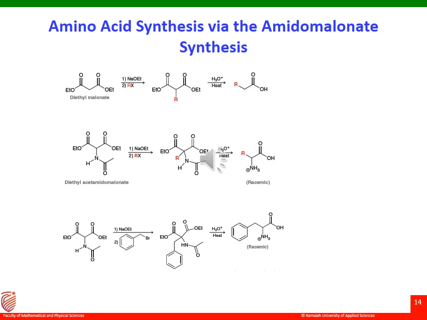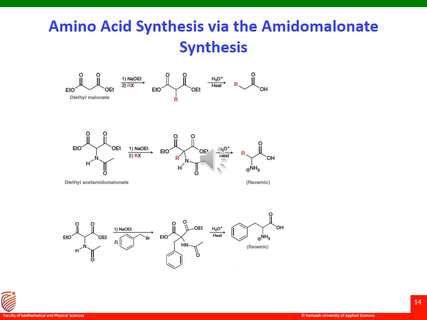One more synthesis involves the amidomalonate synthesis. Recall that the malonic ester synthesis can be used to prepare carboxylic acids, starting with dimethyl malonate. Dimethyl malonate in the presence of a base will react with an alkyl halide and thereby form a new C-C bond, which upon hydrolysis gives a carboxylic acid, right? So this is the amidomalonate synthesis which is employed here.